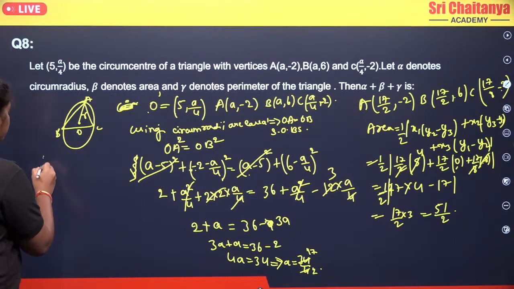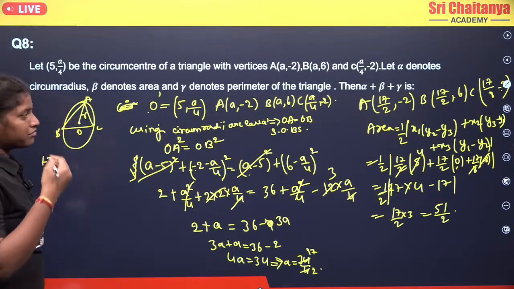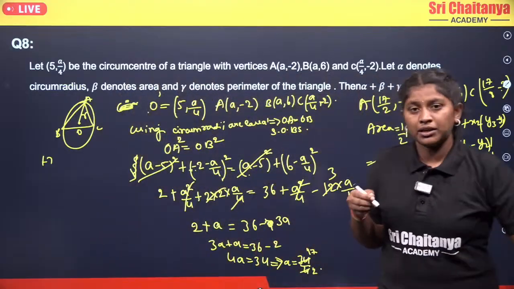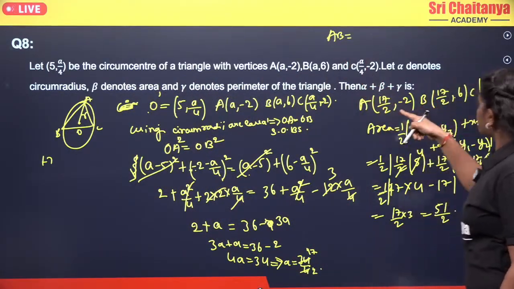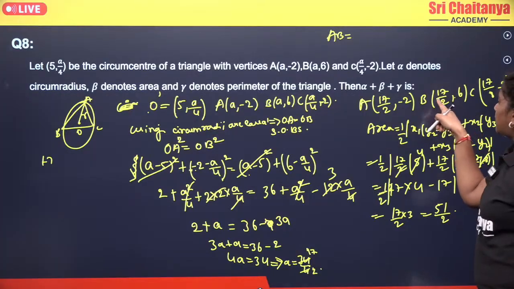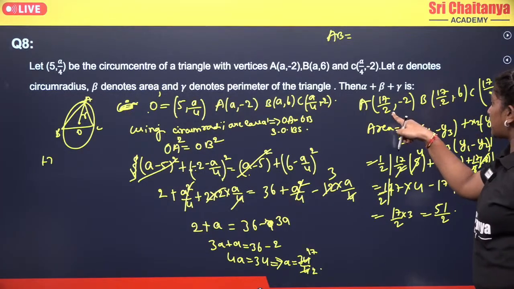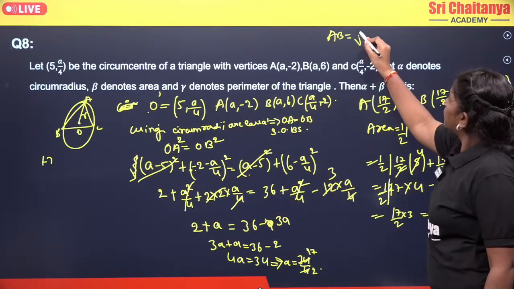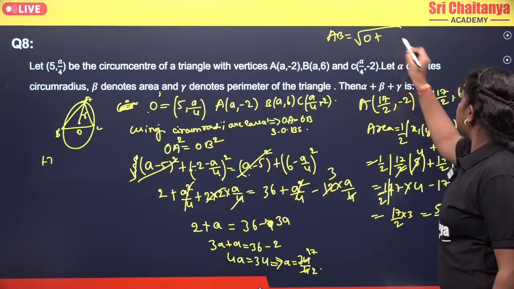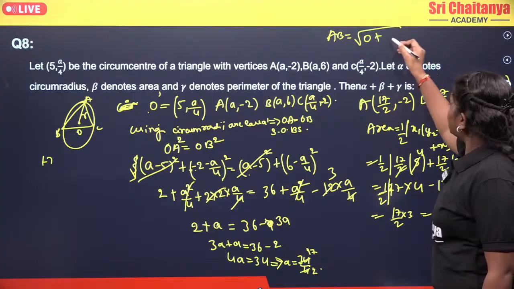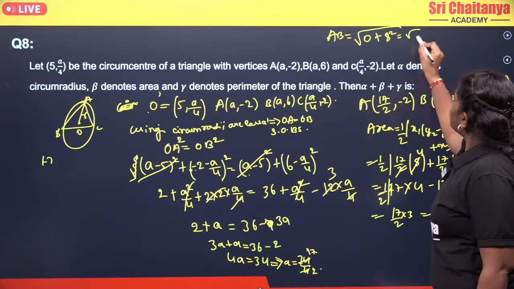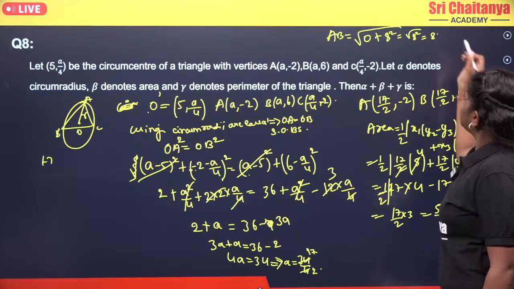So that becomes your 17 minus, so there you can find AB, which is nothing but root of (x2 minus x1) whole square. So 17 by 2, 17 by 2 will get cancelled. So you will get 0, root of 0 plus (6 minus of minus 2) plus 2, 6 plus 2, 8. So that becomes root of 8 square, which is nothing but 8.